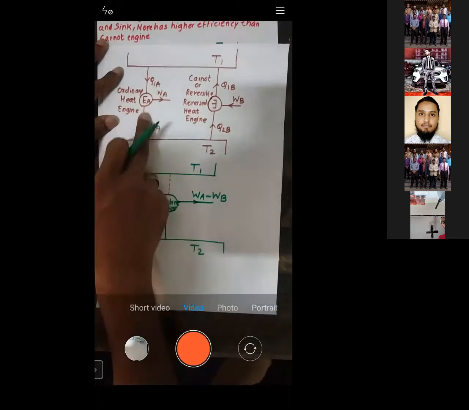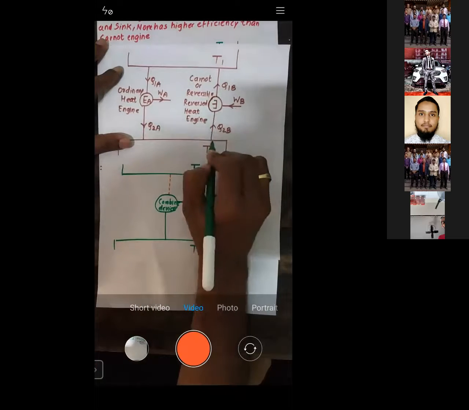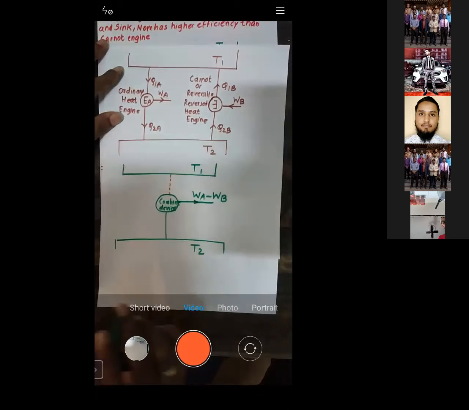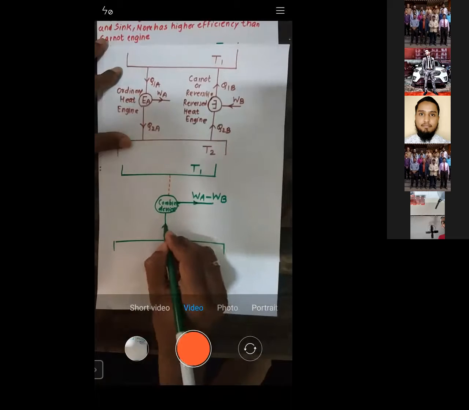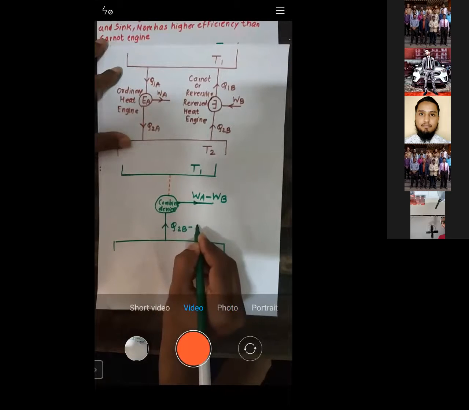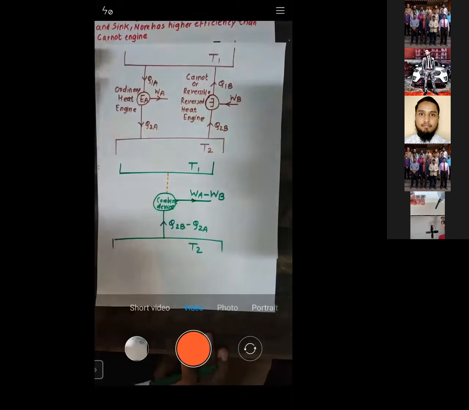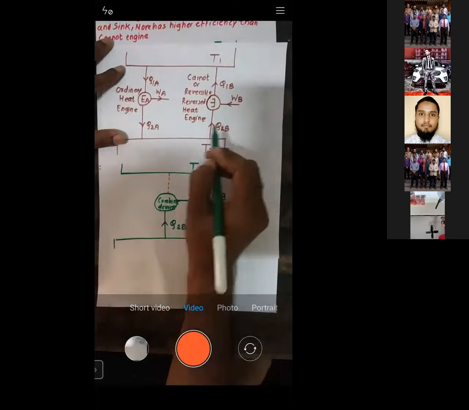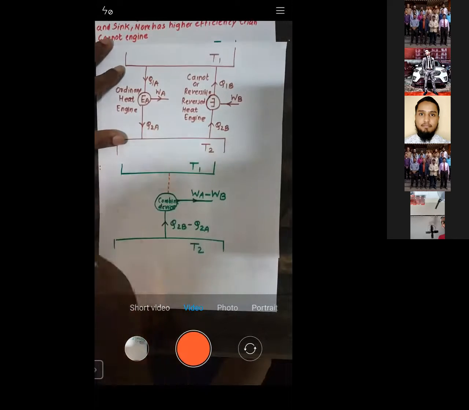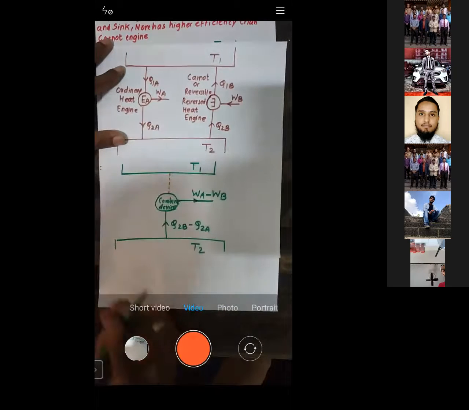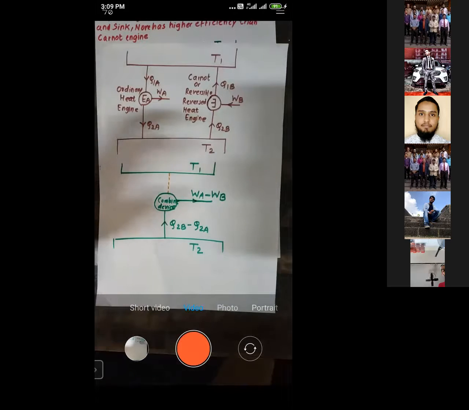You can see Q2A is going down, Q2B is going upward, right? So Q2B is the heat received, Q2A is the heat rejected. See, this is received, this is rejected. So I'll just write down this as Q2B minus Q2A. Out of these two, which will be higher? Obviously Q2B will be higher because it is received. What about Q2A? It is rejected. So I'll just write down heat received minus heat rejected. Is that okay with this diagram? Yes, okay.